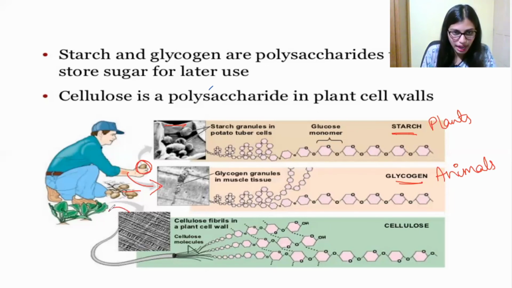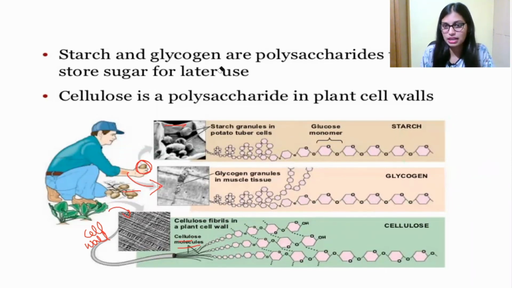When it comes to the plant cell wall, cellulose is present, right? See here, this is cellulose fibers in the plant cell wall. This is cellulose molecules, and this is the overall structure of cellulose. So this is the overall summary about polysaccharides.